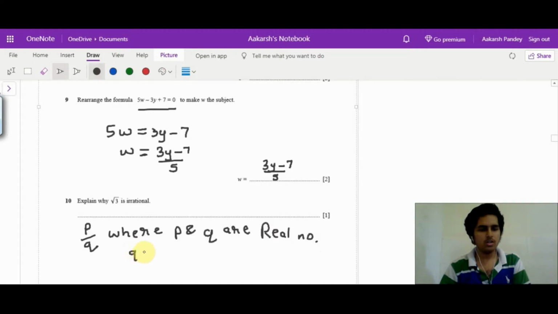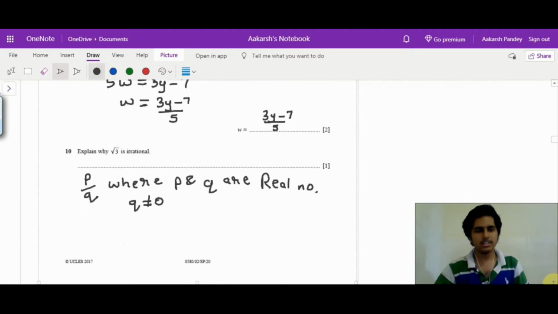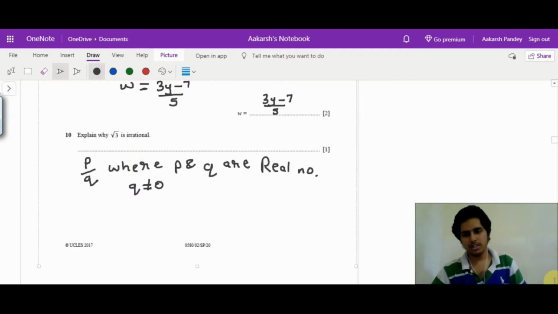Also, q is not equal to 0. If q is not equal to 0 and p by q are both real numbers, then we can say that a number is rational. But we cannot write root 3 in the form of p by q, so it is irrational.